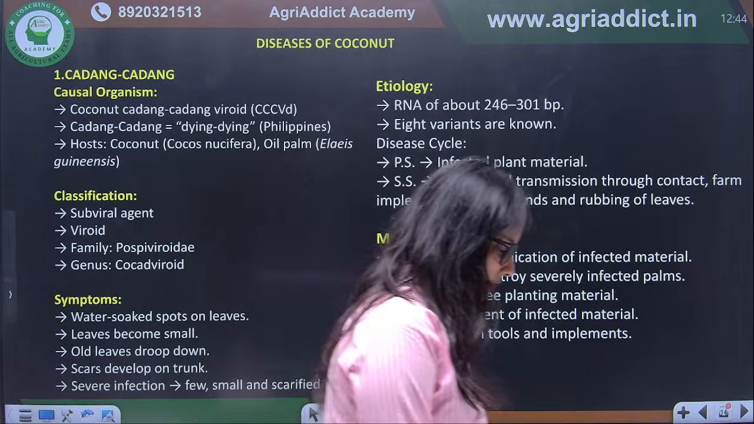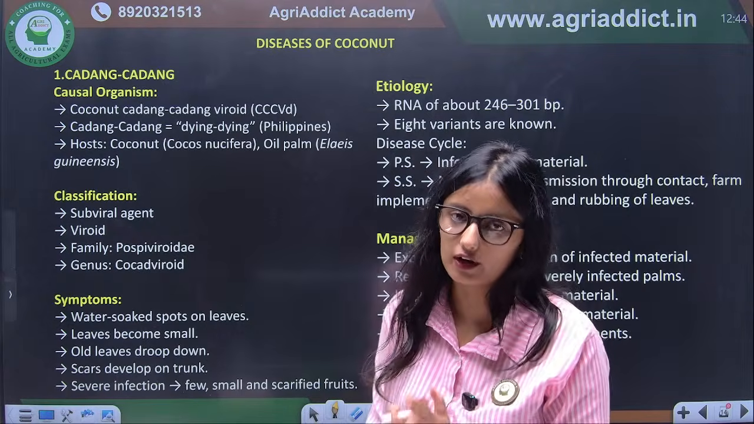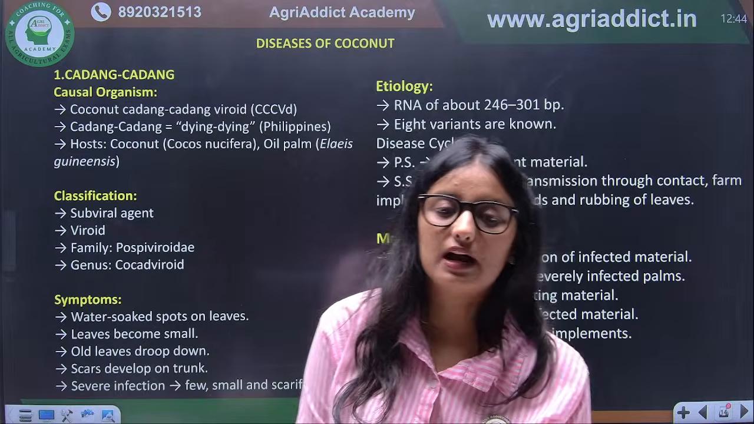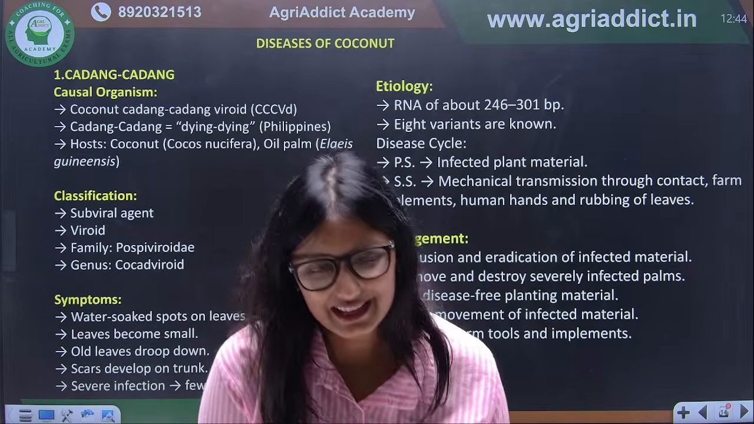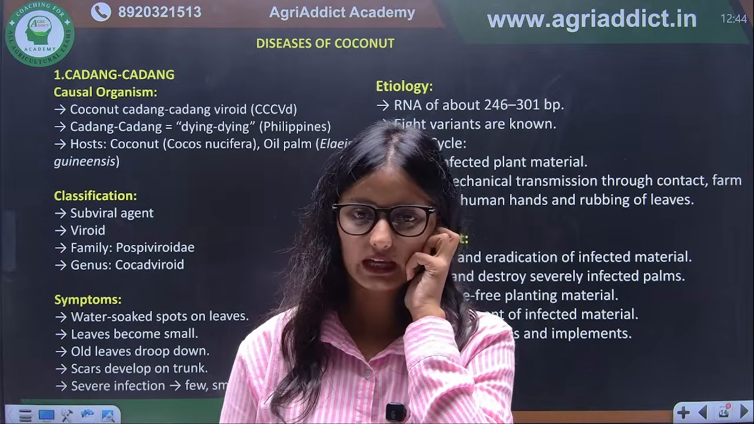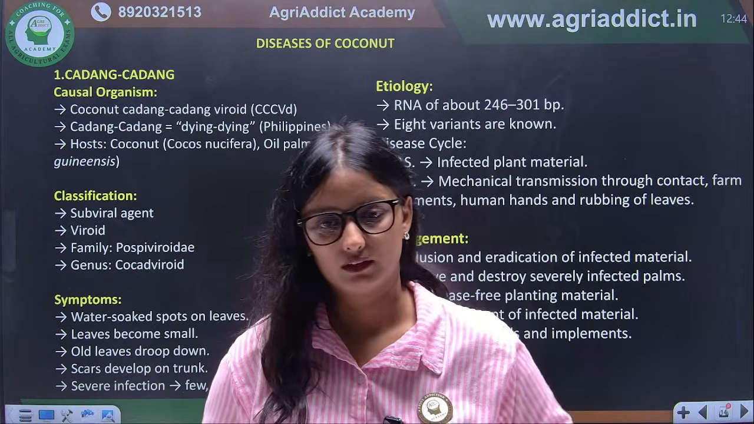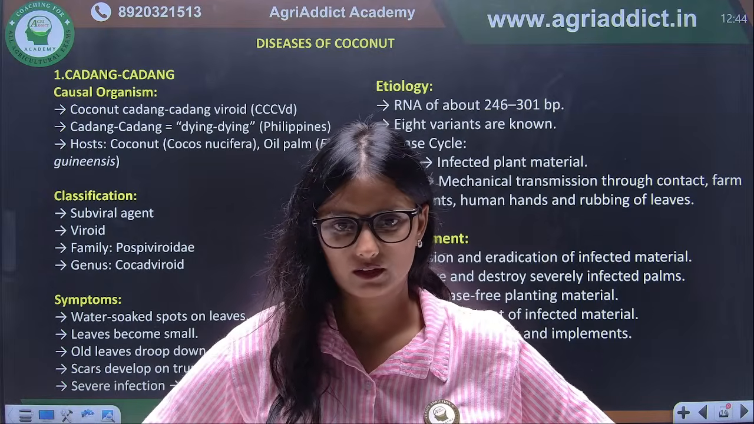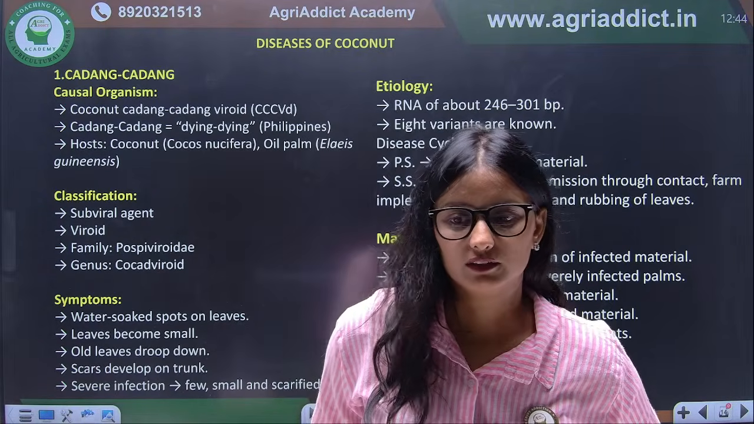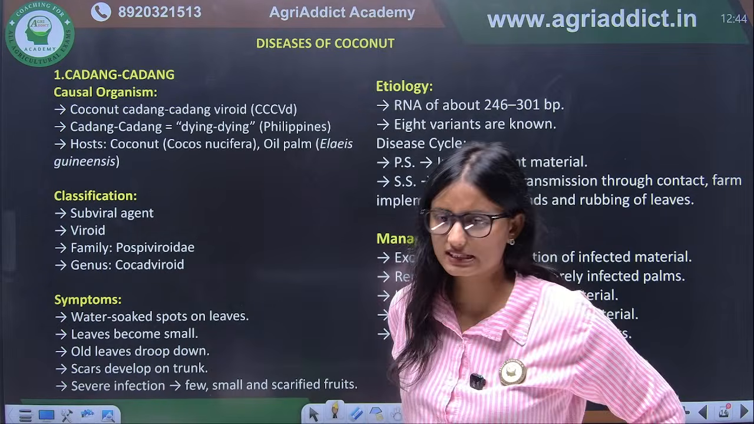So this was all about ornamentals. We have discussed all the important diseases of the ornamental crops. Now we will move to some of the important plantation crops. Is there any doubt regarding the ornamental crops? Any confusion, any doubt? Should we start with the plantation crops? Okay, so everything is clear.